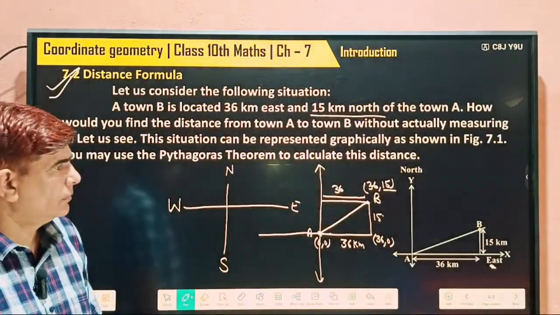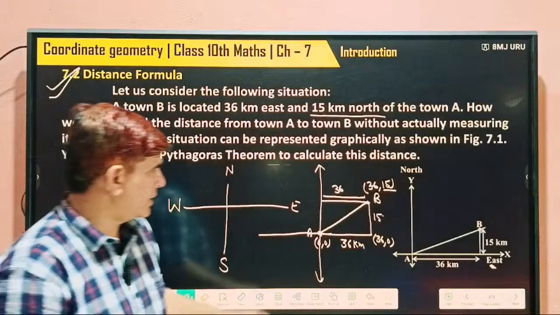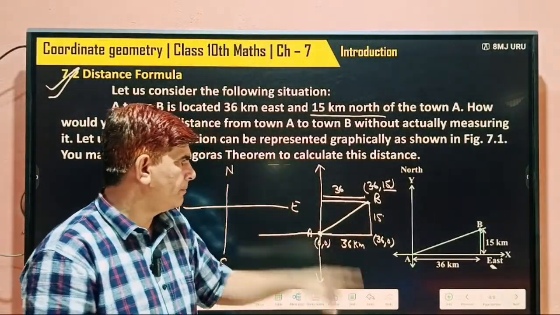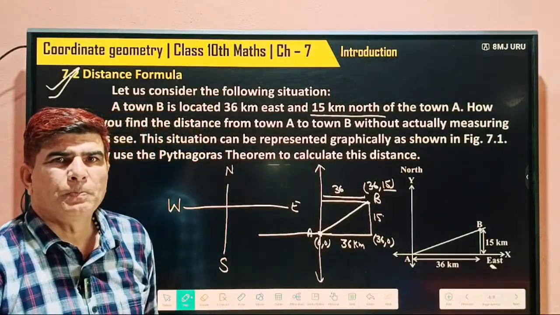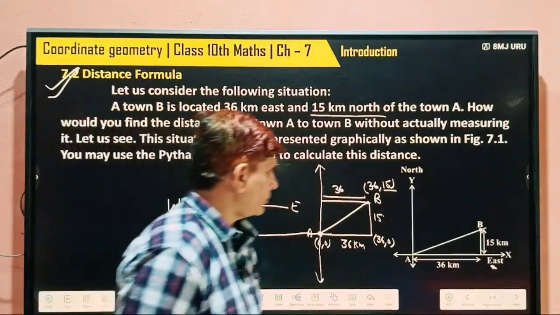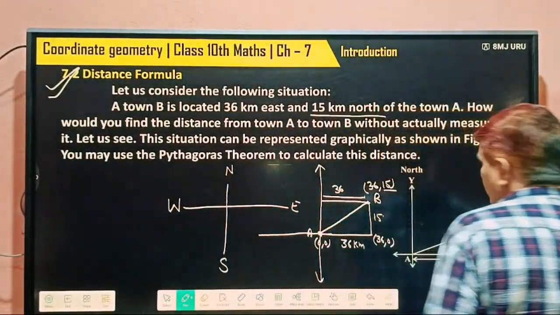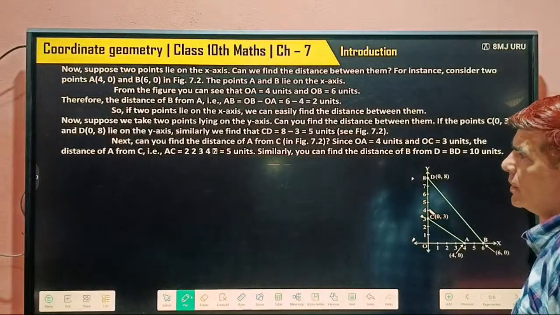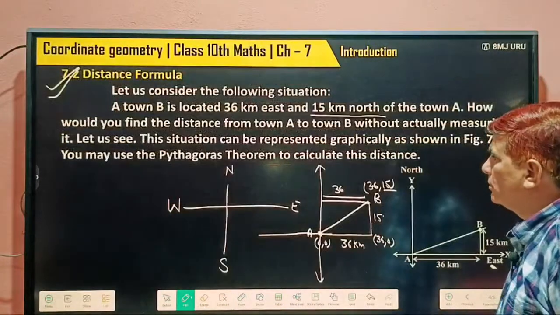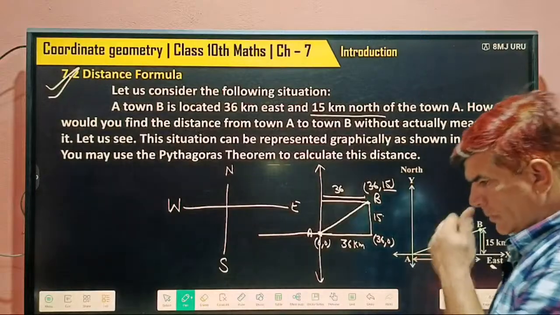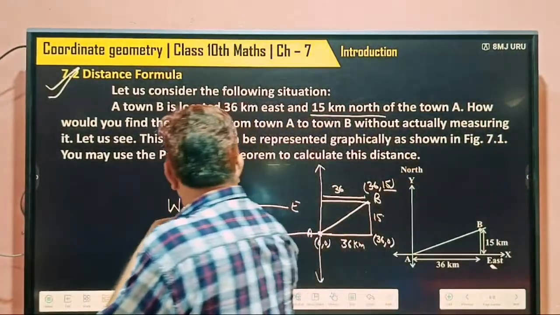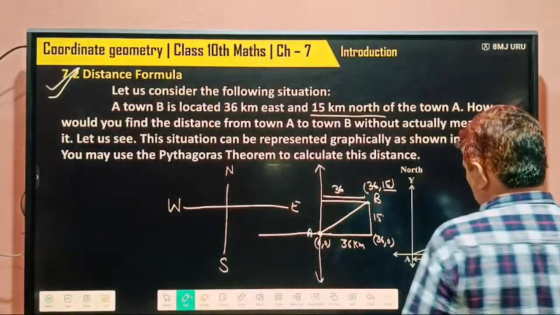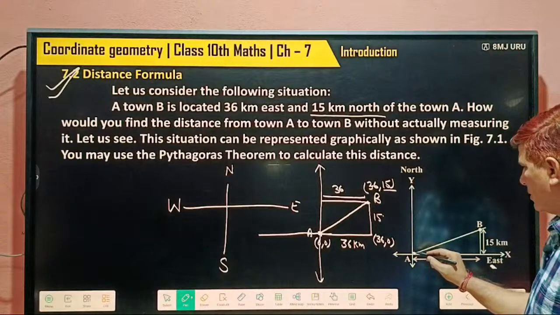Got or not? So we can find its distance, this distance AB, without measuring it. Yes or no? Next. Easily able to find this, understood or not? Otherwise, here we can apply this method also, directly we can find this distance.